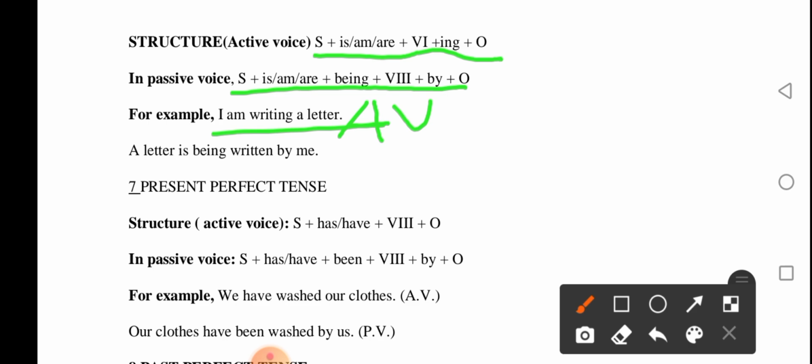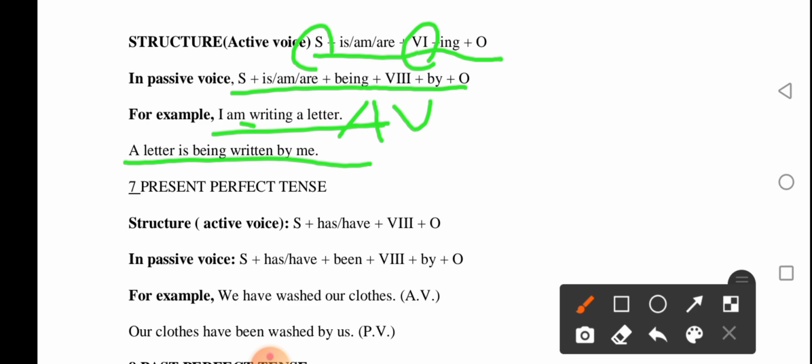Look, I am writing a letter. The subject is I. I is singular, so we should use am for I. So, I am writing. Write is verb 1 here, in the ing form, plus a letter. This is obvious. So, a letter is being written by me.